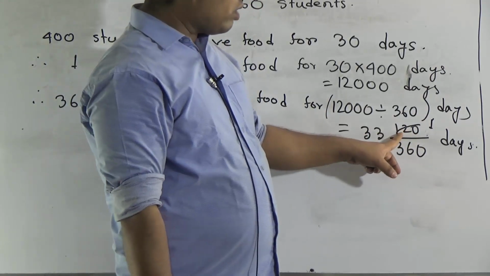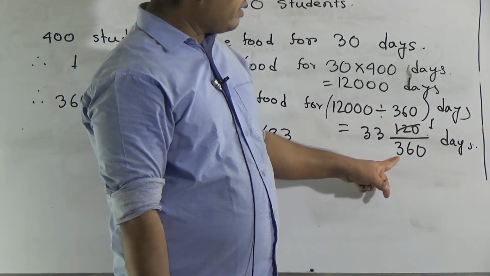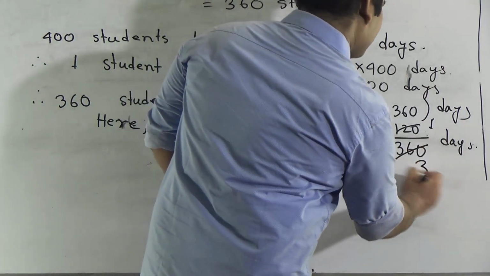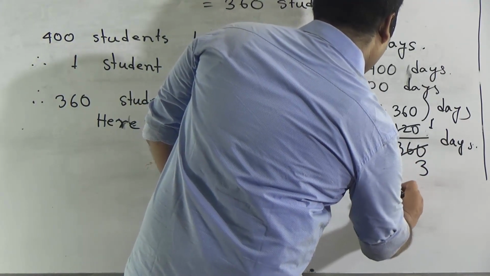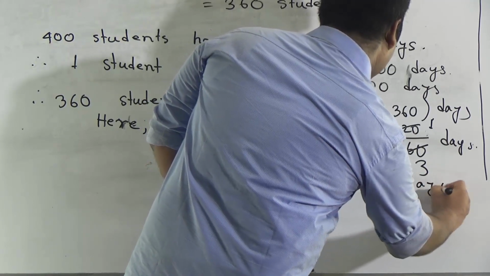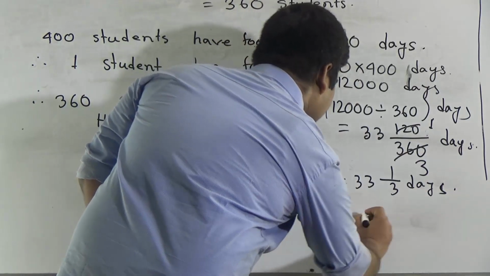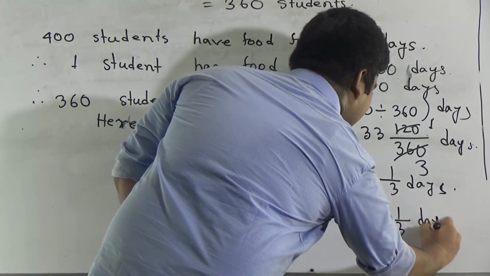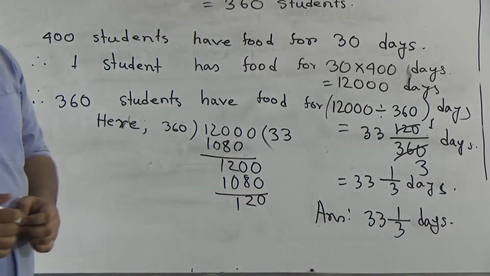If we divide 120 by 120, then we get 1. And if we divide 360 by 120, then we get 3. Okay, and left is 33 and 1 by 3 days, and it is the required answer. After completing your solution, you must write the answer. Otherwise, some marks are deducted from your answer script. I hope you have understood.